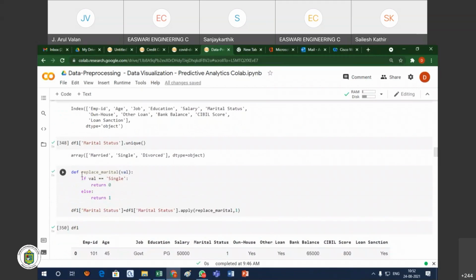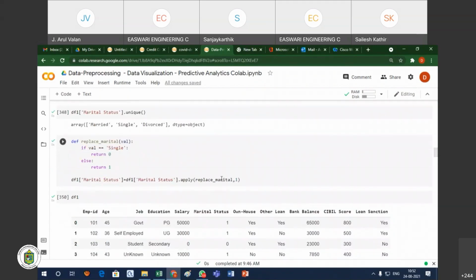So now I am going to replace the values. Here I am defining one user defined function, and with the help of the user defined function I am going to replace the value. Single means I replace it with 0. Whatever the other value, for example divorced or married, I replace it with 1. Earlier we had the categorical values married, single and divorced, and now I am replacing them with numerical values, either 0 or 1. I am calling the user defined function and applying the value.